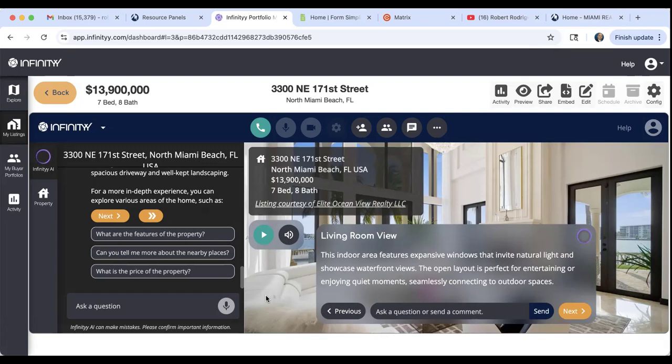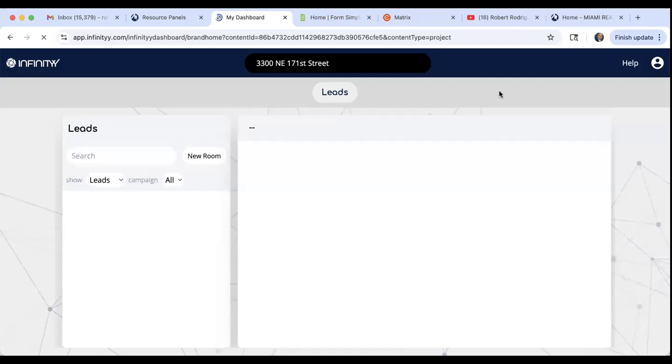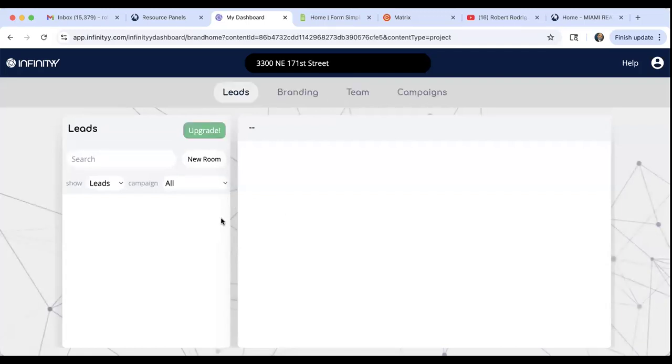You can set up a landing page with this information where you can lead potential buyers into the page and they can find out more information on the property. It will keep track of the activity. So there's activity right here. It'll keep track of any leads or activity.